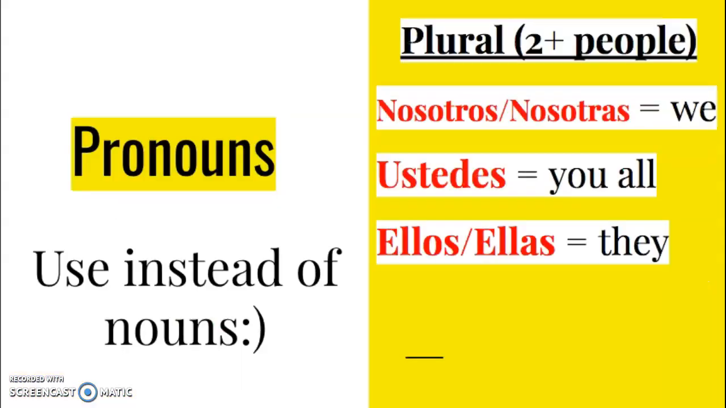First of all, we look at the pronouns that we had. These were the plural pronouns that we learned just the other day. So nosotros or nosotras for we, of course using the AS ending for groups of all girls only. Ustedes for you all, like saying you guys. Ellos and ellas for they. Again, ellas is used for groups of only all girls.